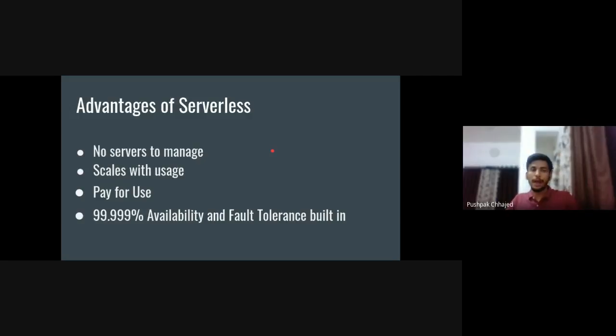And the main thing is that it offers 99.999% availability, and fault tolerance is already built into the serverless platform. To have this type of availability and fault tolerance built in, you need a dedicated DevOps team. And if you have dedicated DevOps teams to manage those, the cost is very high. But if you are using serverless, you will get these things free of cost. You don't have to pay anyone, and the cloud provider will handle these things for you. So, talking about advantages.